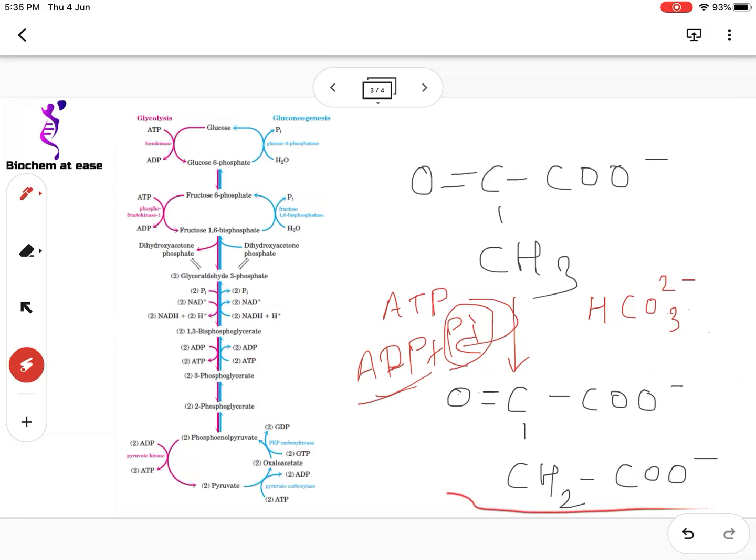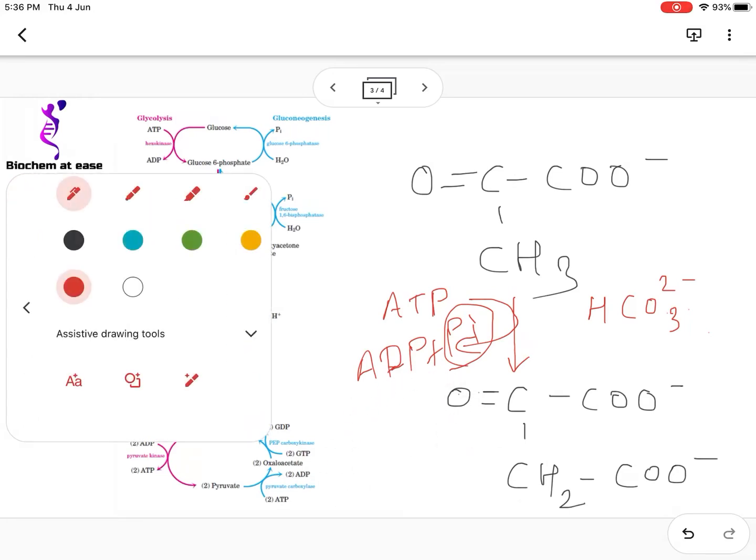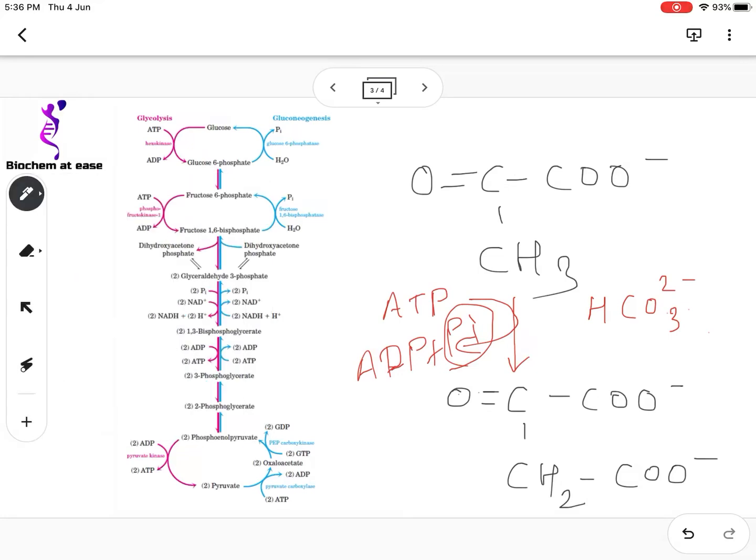So this is oxaloacetate. The oxaloacetate then reacts with a donor of phosphate, which is a GTP molecule, and GTP is converted into GDP, and phosphate is linked to the C2 carbon. So the phosphate group is linked with the C2 carbon in the next reaction, forming a molecule of phosphoenol pyruvate.